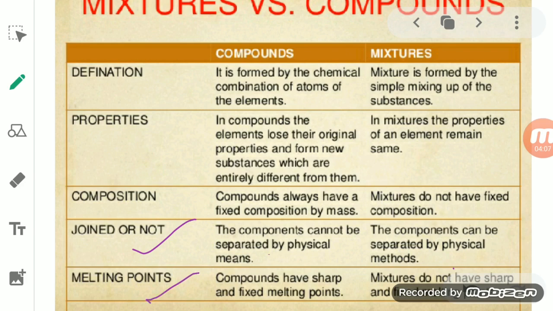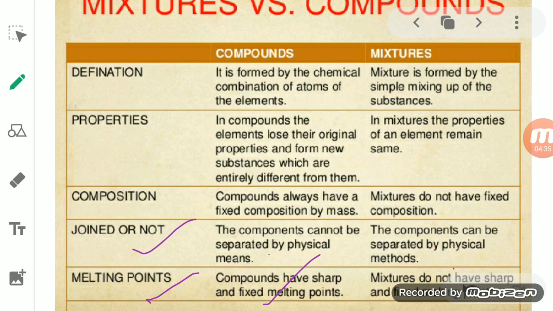Melting point, you see, since the composition is fixed and a new substance is formed, that new substance has a fixed temperature at which it melts or boils, and that's why compounds have a fixed melting point as well as a fixed boiling point.